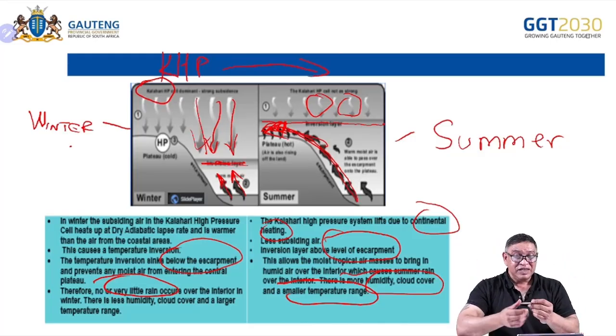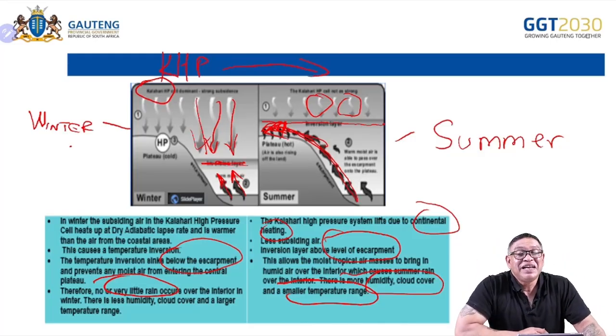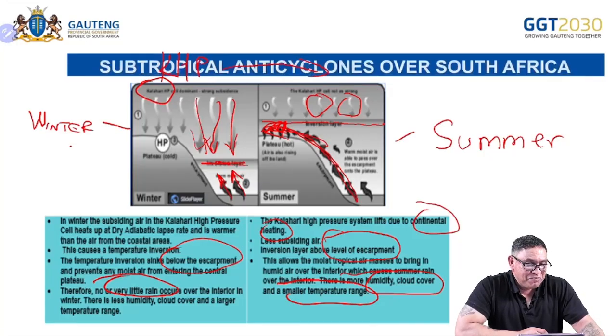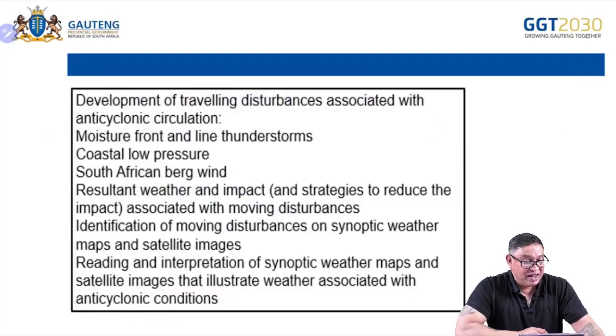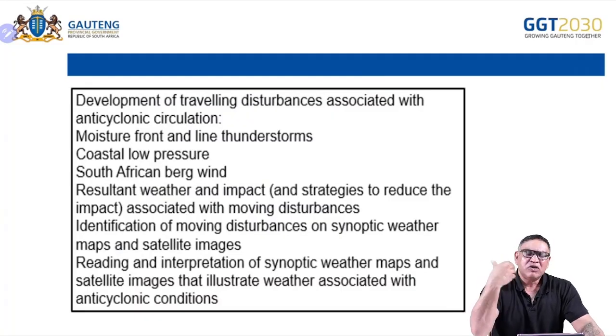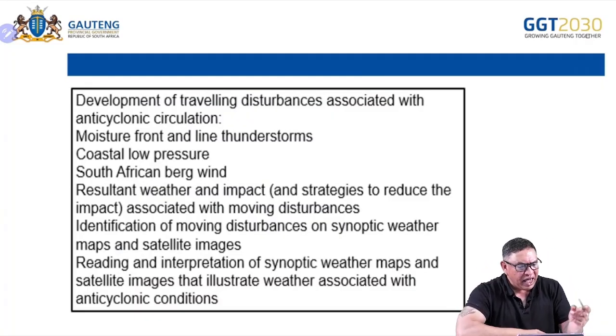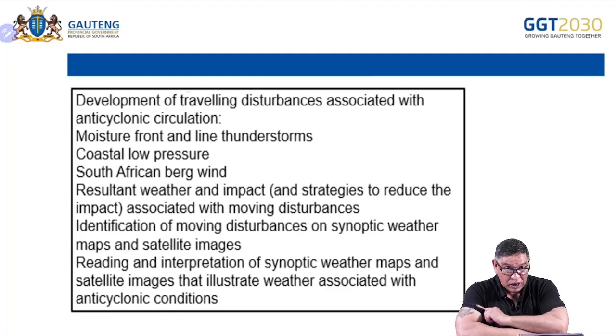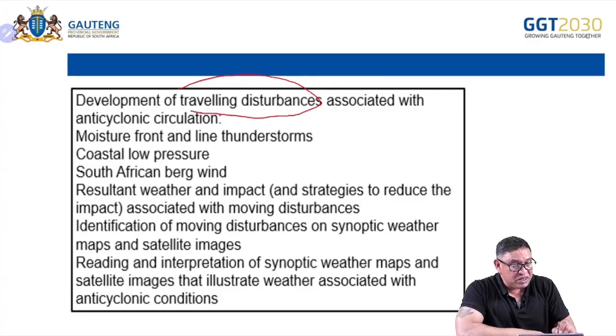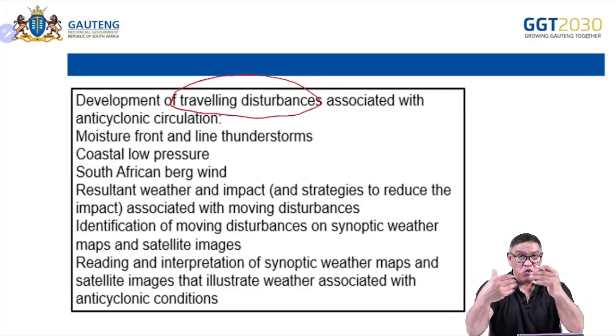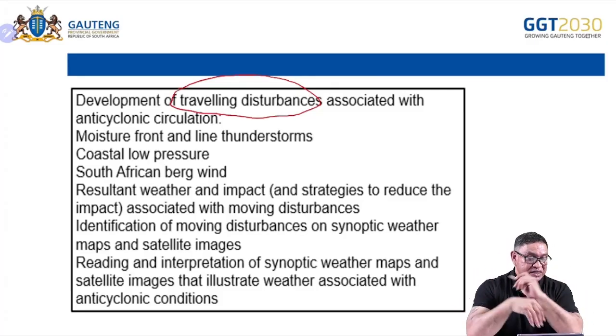Okay, so we're seeing these mid-latitude anticyclonic movements or pressure systems that play a huge part in our weather. All right, let's go on. It's not the end. There's more that does this. Okay, let's look at the traveling disturbances. Now, traveling disturbances, again here, learners, it's related to our anticyclonic circulations. They are traveling disturbances because these systems move.